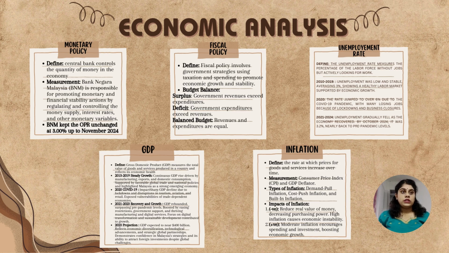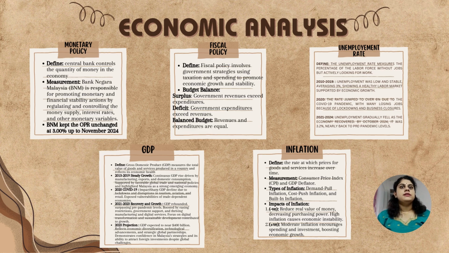In year 2020, the unemployment rate jumped to 6% due to the COVID-19 pandemic, with many people losing their jobs because of lockdowns and business closures. In 2021 until 2024, the unemployment rate gradually fell as the economy recovered. By October 2024, it was 3.2%, nearly back to pre-pandemic levels.